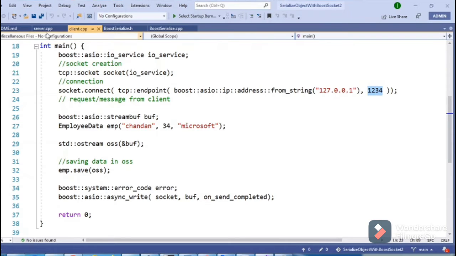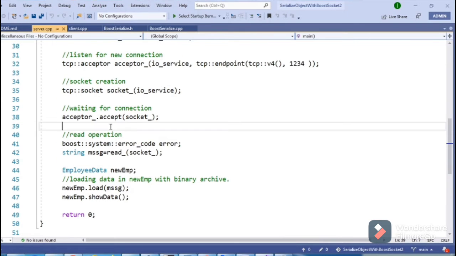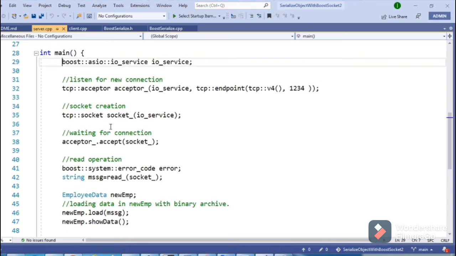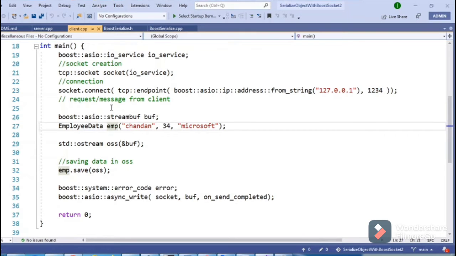Let's see the server. The server is listening for any connection on port 1234, on localhost, and it's accepting, waiting for any connection. You can see it in the comments.